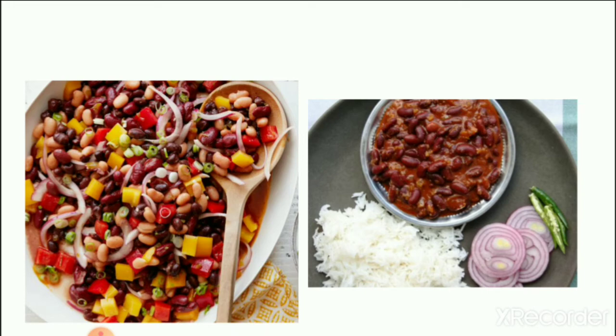We can also make flour of kidney beans and use it in making bread and other dishes. But most often we use it as a diet food and as a proper meal. So we can use it in lunch and in dinner.